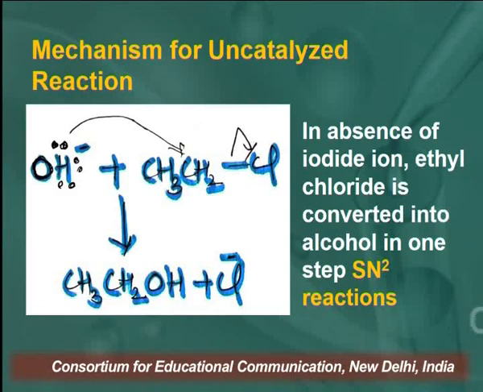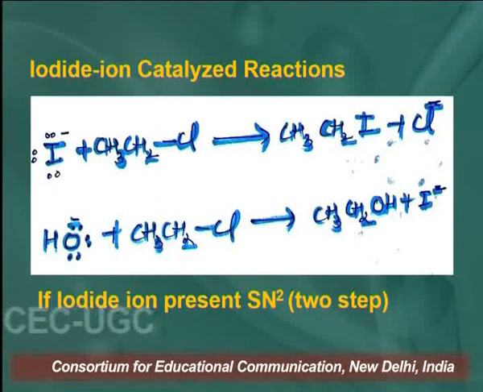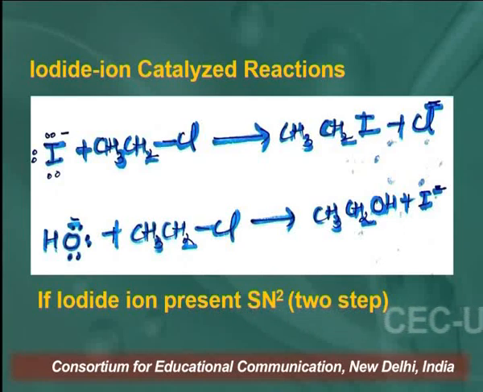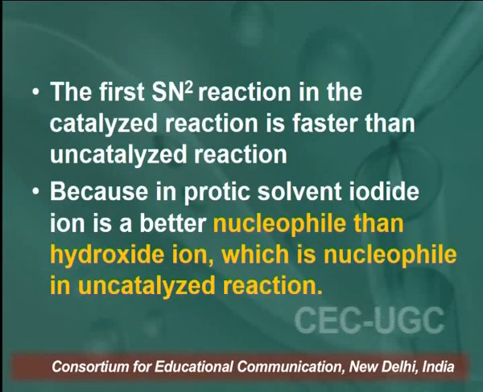Although we get alcohol here, when we use iodide ion as a nucleophilic catalyst, we get the alcohol in two steps. The iodide ion reacts with ethyl chloride to form ethyl iodide, then ethyl iodide reacts with OH to give alcohol. In this way we can increase the rate of reaction. The equilibrium is reached earlier by using the nucleophilic catalyst.